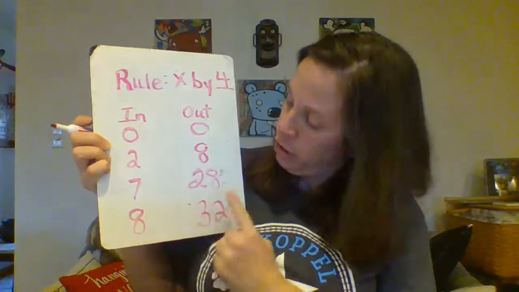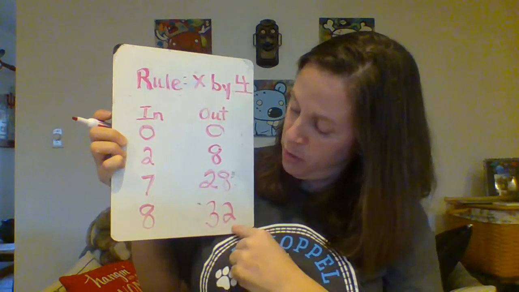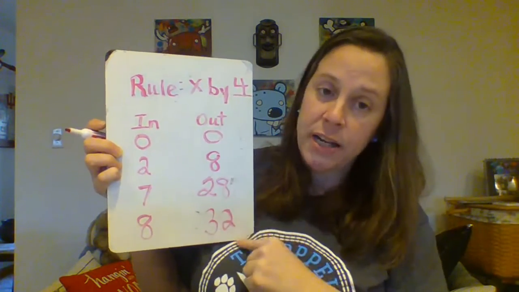We could say 4, 8, 12, 16, 20, 24, 28, 32. Or we could skip count by 8s. We could say 8, 16, 24, 32. Either way, we get 32. And each time, we look to where our factor is, and we put the product in the output side of our table.